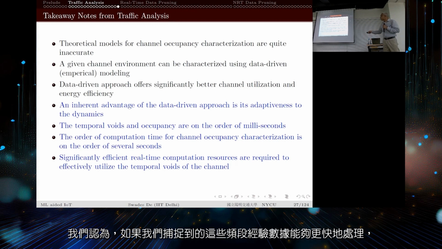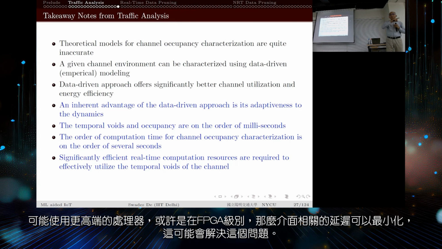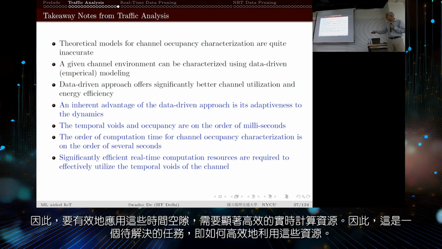We have some thoughts, but we did not proceed further. We could not actually. So we feel that if the channel empirical data that we are capturing can be processed possibly much faster using maybe a higher-end processor, or maybe at the FPGA level, then the interface-related delay can be minimized, and that possibly can handle that. So significantly efficient real-time computation resources are required to effectively utilize the temporal coherence. Okay, so this is actually a task to be done, on how to utilize these resources efficiently.